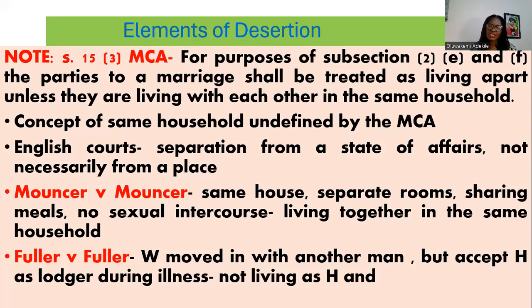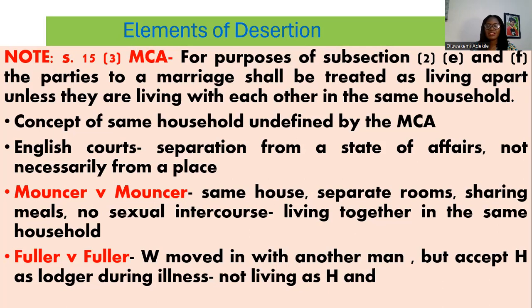In the case of Mansa and Mansa, for instance, the couple were in the same house. They had separate rooms. They shared their meals, but there was no sexual intercourse. And the court held that they were still living together because they were sharing their meals and watching TV together. There was still that element of communal living as husband and wife.